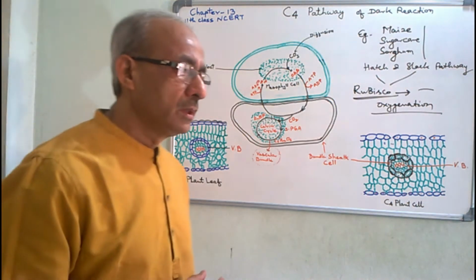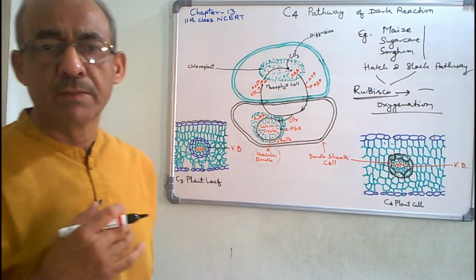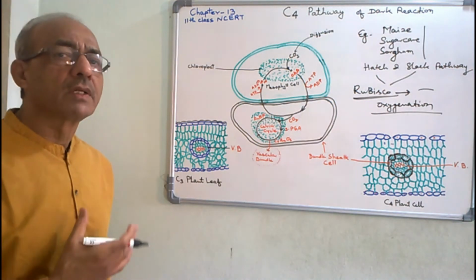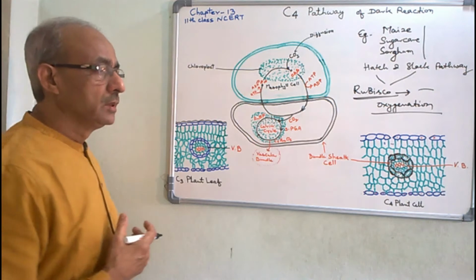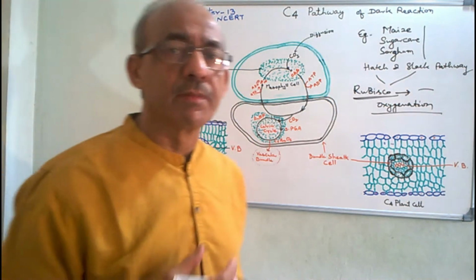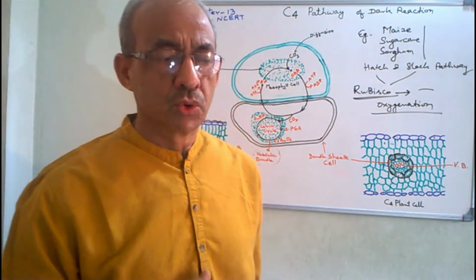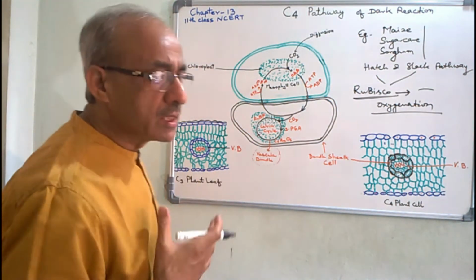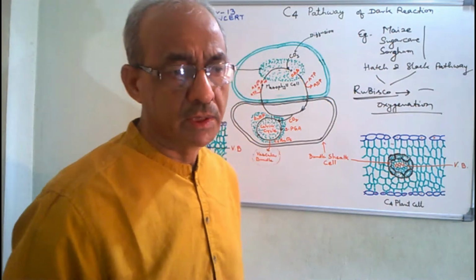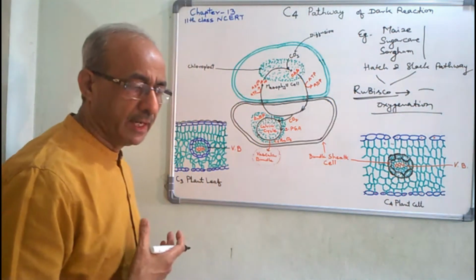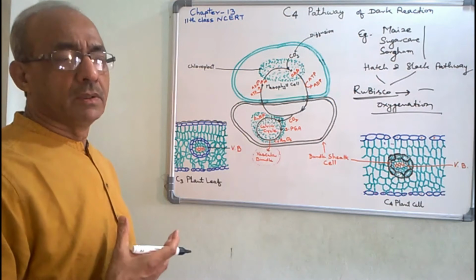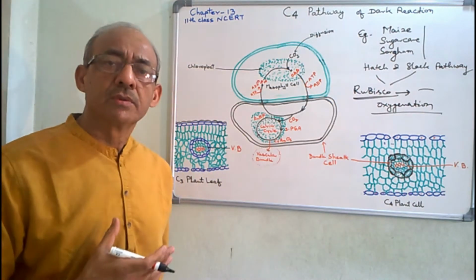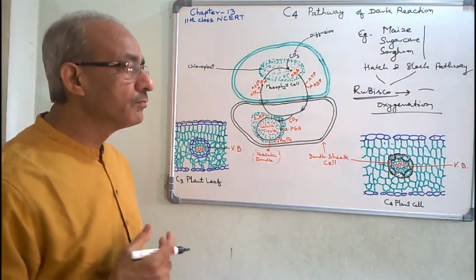So for the photosynthetic plants found in dry tropical regions, nature has provided certain adaptations so that the plants can withstand, can tolerate, the high temperatures and the biosynthesis of carbohydrates does not get affected.